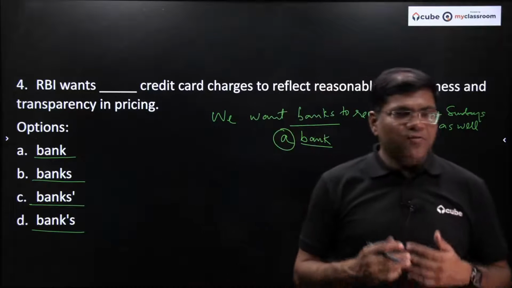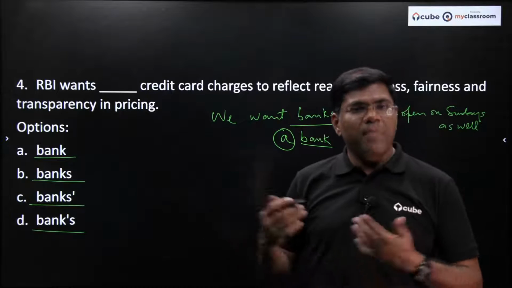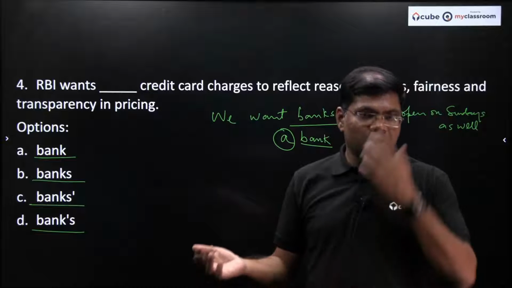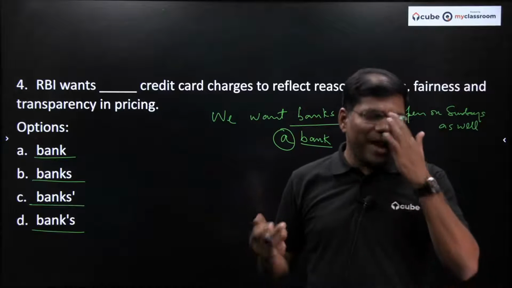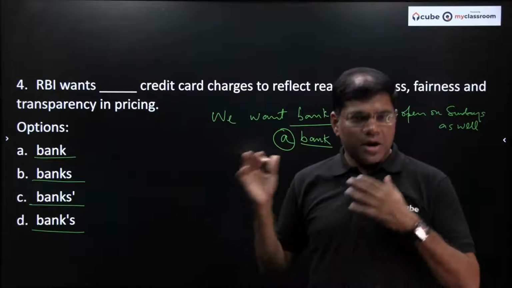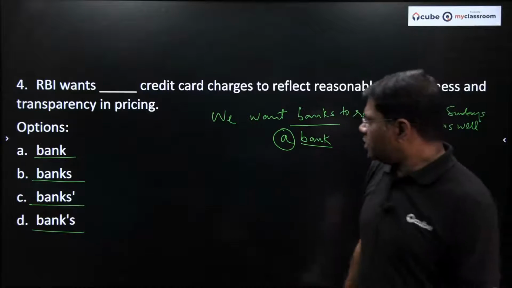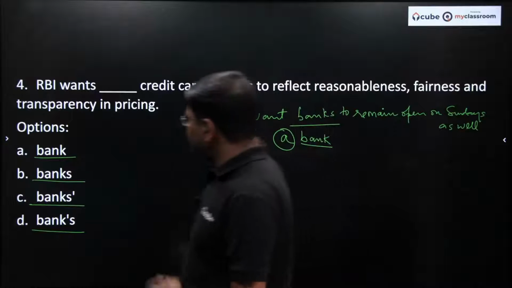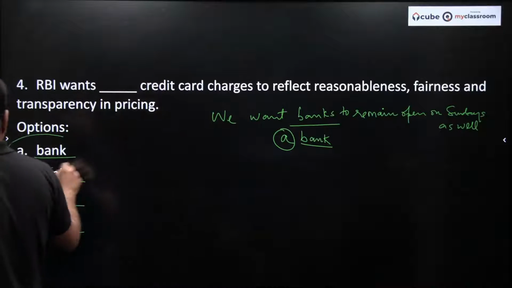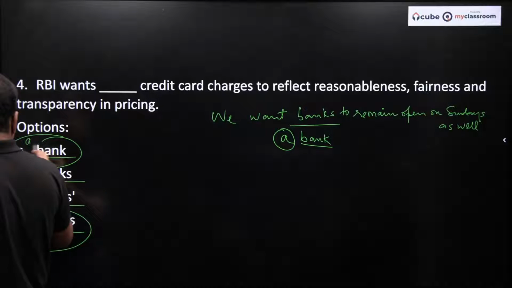Correct? You can say, I went to a bank to open my account. I went to banks, or I went to many banks. I want banks to remain open. So banks in general. I want a bank to remain open on Sunday. So a bank means any bank that you come across. So looking at this, you know that this cannot be the right choice. Even this cannot be the right choice, because they both need the article a.